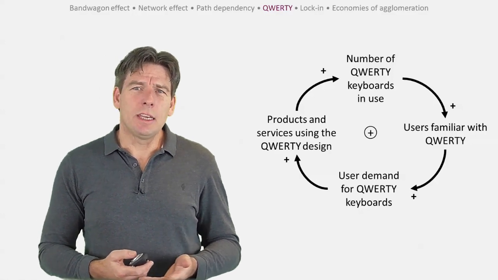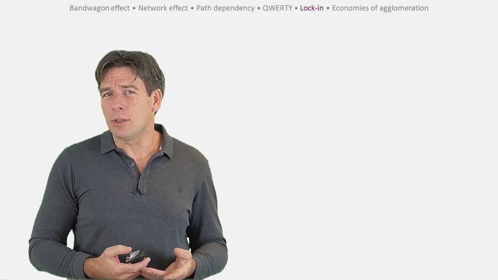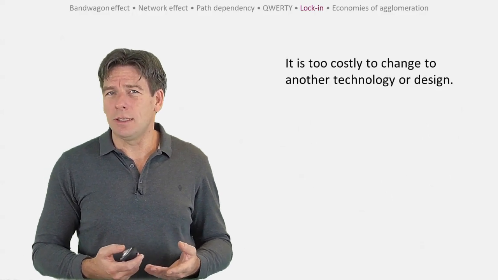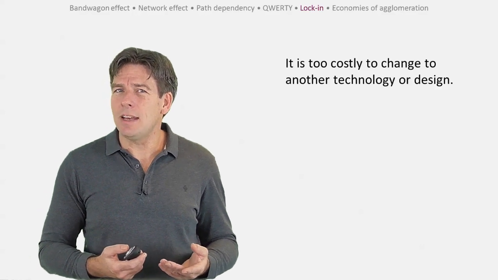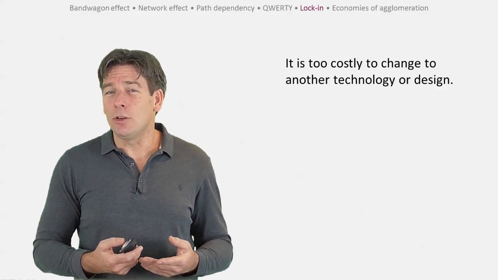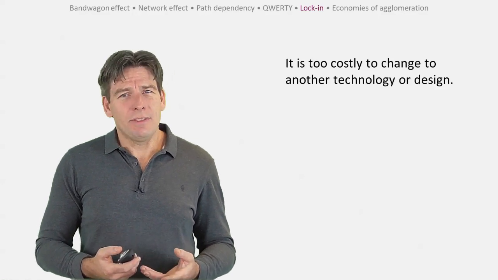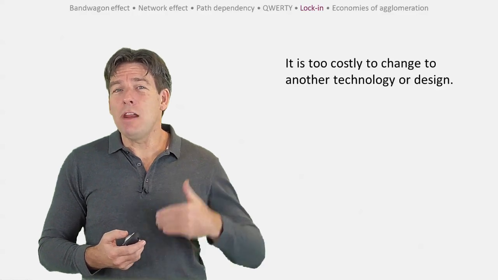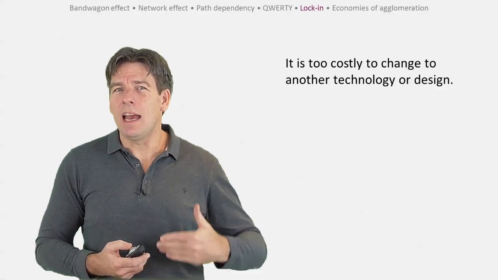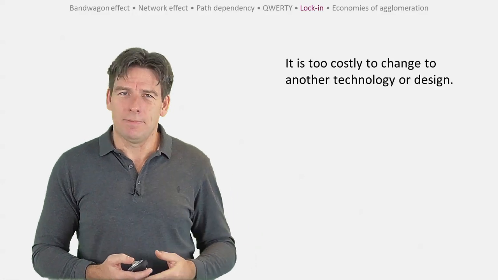The story of the QWERTY keyboard is also an example of lock-in. As more people use a technology or service, it becomes too costly to change to another technology or design, and the dominant product becomes an industry standard. The best technology doesn't always win. Users are locked in. Chance events and luck may give one technology a better start, and then reinforcing feedback takes hold and amplifies these early successes into an unassailable lead.